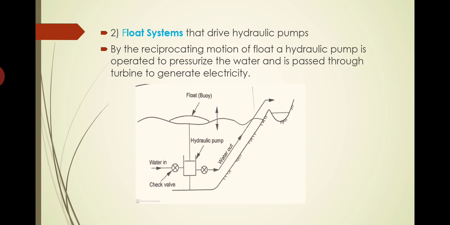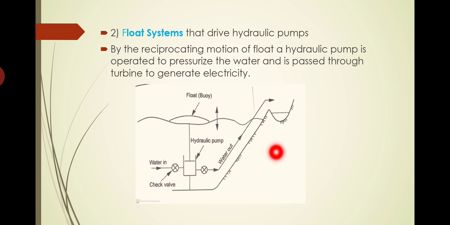Now next one is float system that drives hydraulic pumps. See, float systems are being utilized for running of the hydraulic pumps and it is producing the energy. So for electricity production we know that high head water is required. If head of water available is very high, we can produce high amount of energy.